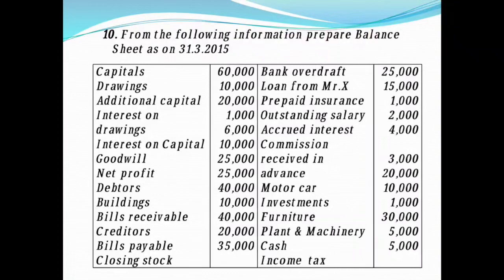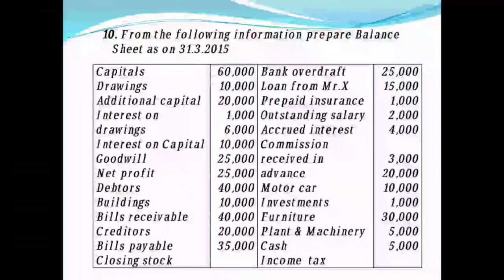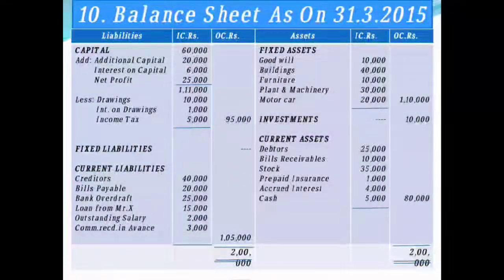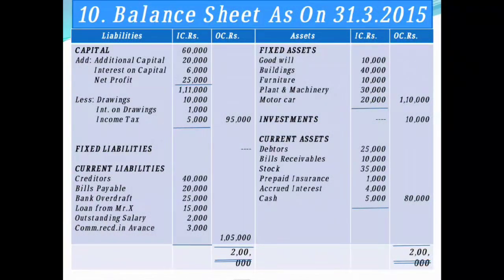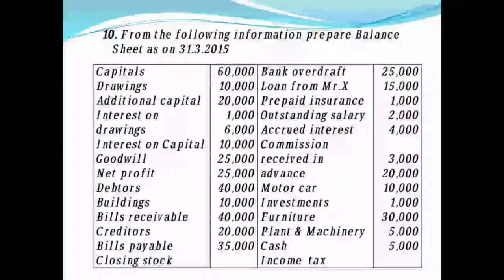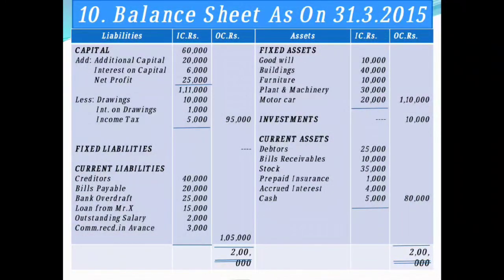The next you have interest on drawings rupees 1,000. Okay, so interest on drawings you are going to deduct, rupees 1,000 here, from the capital. The next you have interest on capital rupees 6,000, which you are going to add to the capital. Okay, rupees 6,000. The next you have goodwill rupees 10,000, which you are going to record on the balance sheet asset side. Fixed asset, goodwill we have 10,000. The next you have net profit, which you have to add to the capital. So add net profit rupees 25,000.